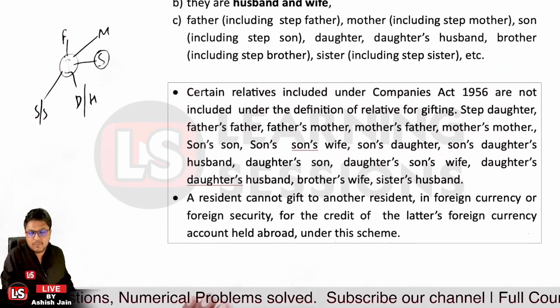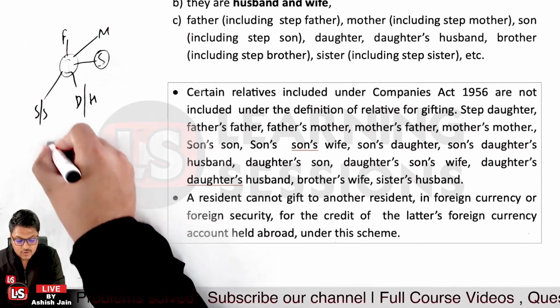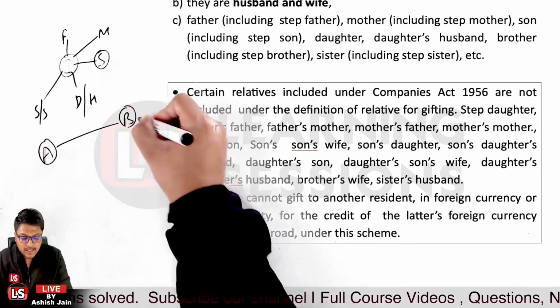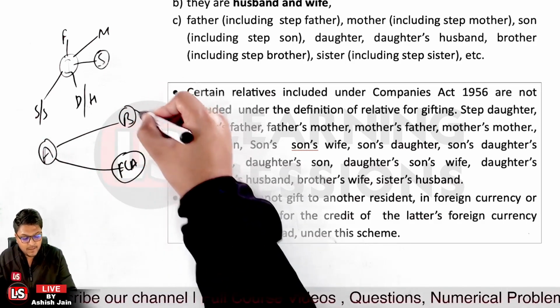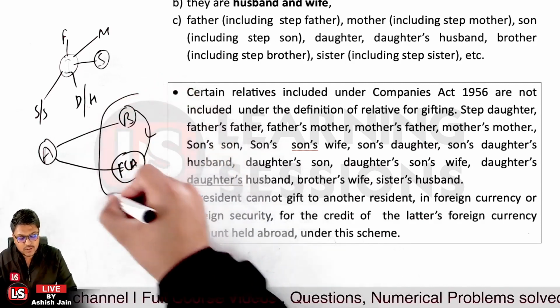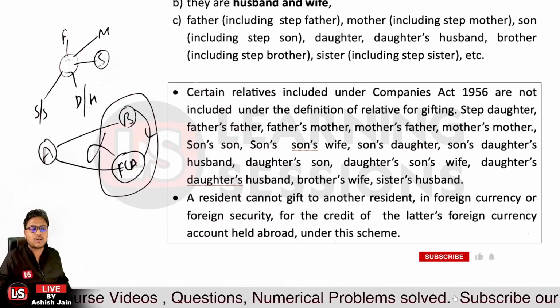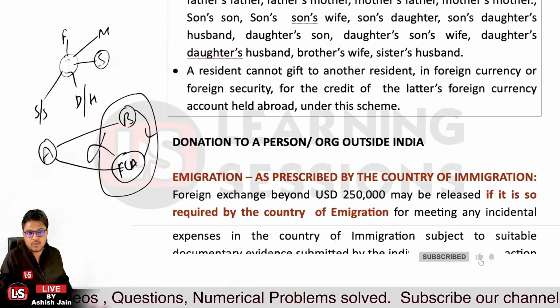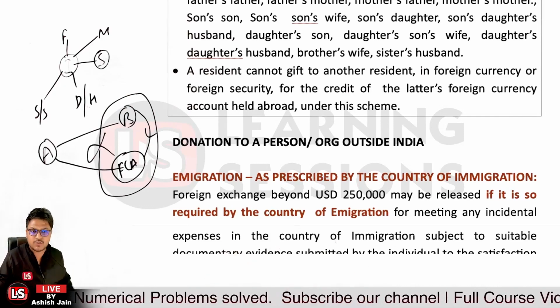And further, a resident cannot gift to another resident. So it should not be the case that person A is going to gift to person B, and person A is having a foreign currency account in the other country, and B is going to give a credit of the value of such gift to person A. That's not allowed. And if we talk about donation, that is also allowed. You can donate to a person or an organization outside India.